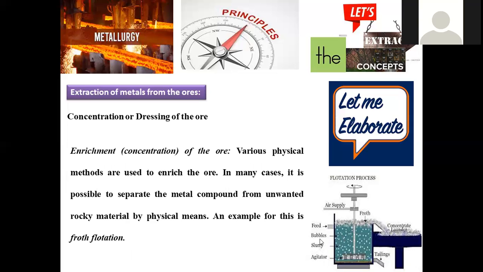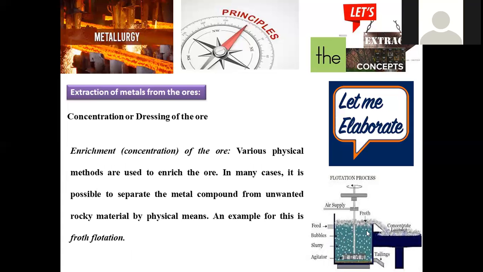So simply we can say the metal or mineral or ore. So we are taking ore, right? Ore is the suitable compound for the extraction of metal. That ore was taken and finely crushed, finely powdered.